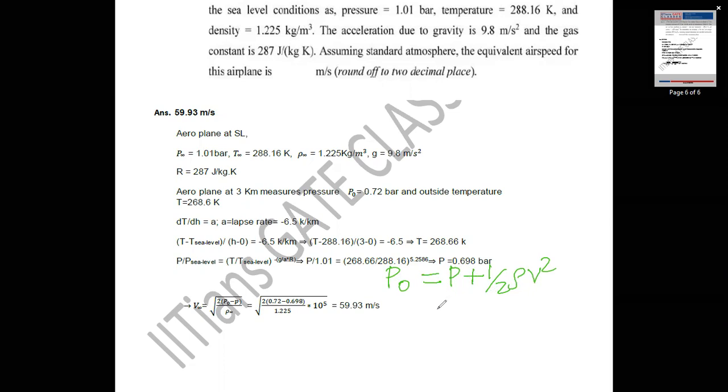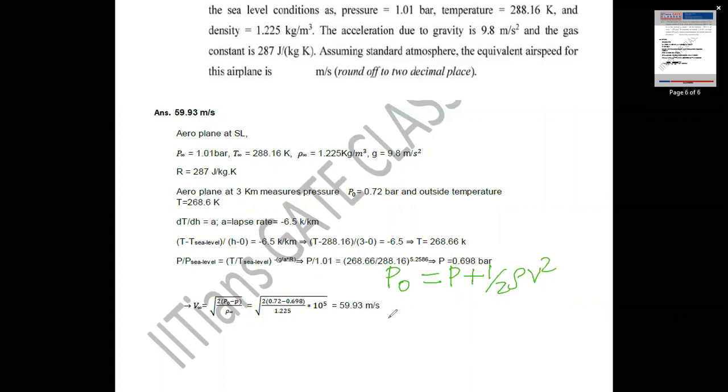So from this we can obtain V equal to root of 2 into (P naught minus P) by rho. Since P naught is equal to 0.72 bar, P equal to 0.698 bar, rho equal to 1.225, and 1 bar equal to 10 power 5 Newton per meter square, substituting all this, we get velocity equal to 59.93 meter per second.